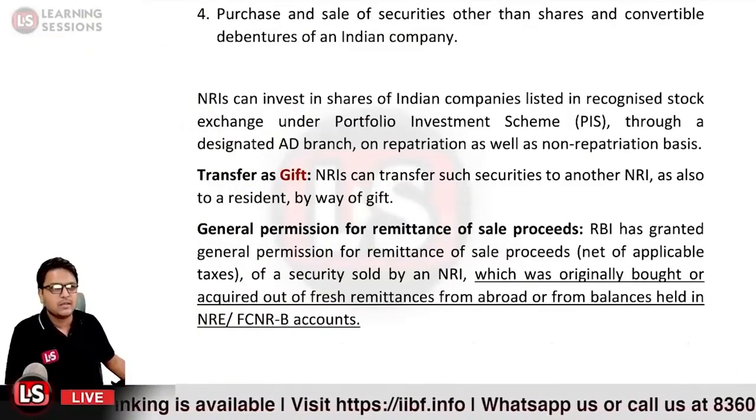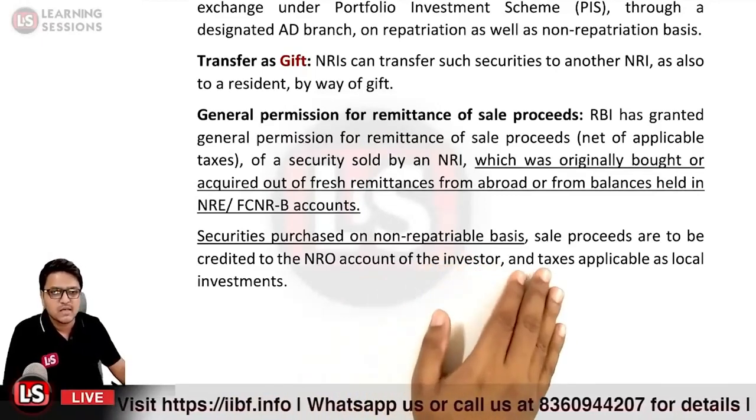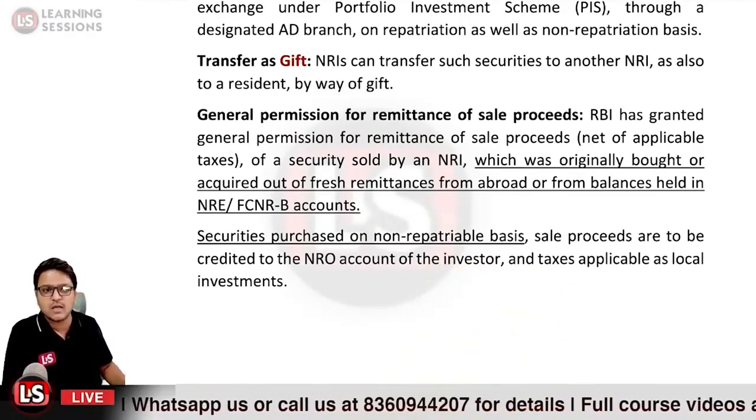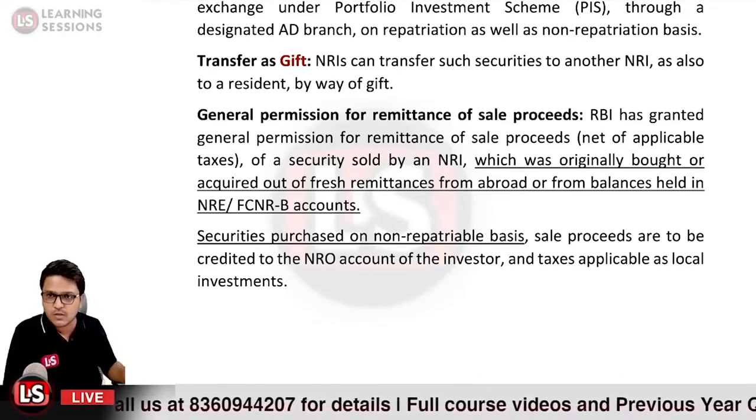After that, it is securities purchased on a non-repatriable basis. Sale proceeds are to be credited to the NRO account of the investor and not to the NRE or FCNR account. Is it clear?